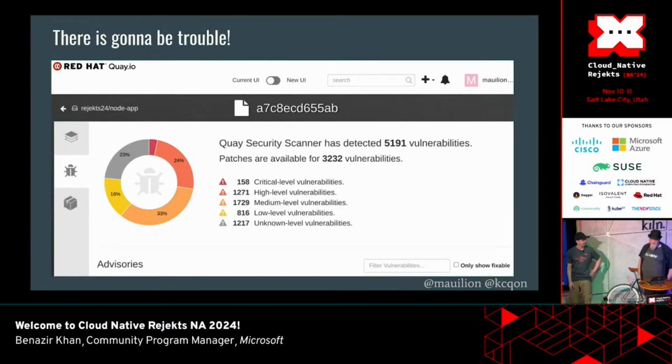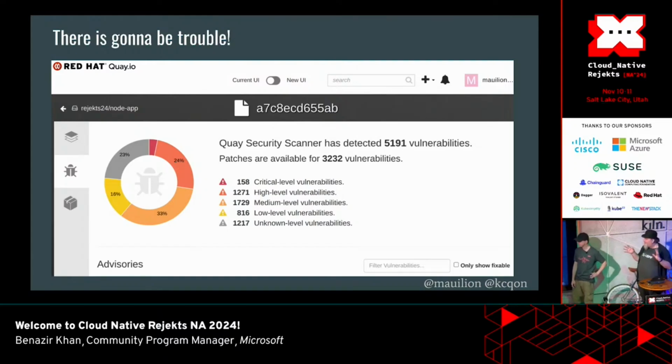But there's going to be trouble. Kyle has pushed his image to Quay, and this is our first scan from Clair, which is a built-in image scanner. Clair sees 3,232 vulnerabilities or issues that are fixable. I go from high to low. And 158 of those are critical level vulnerabilities. Side note, not all of these are exploitable, obviously.